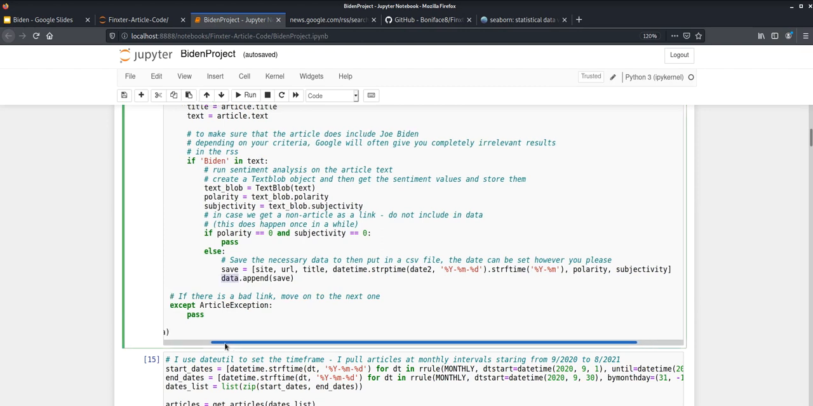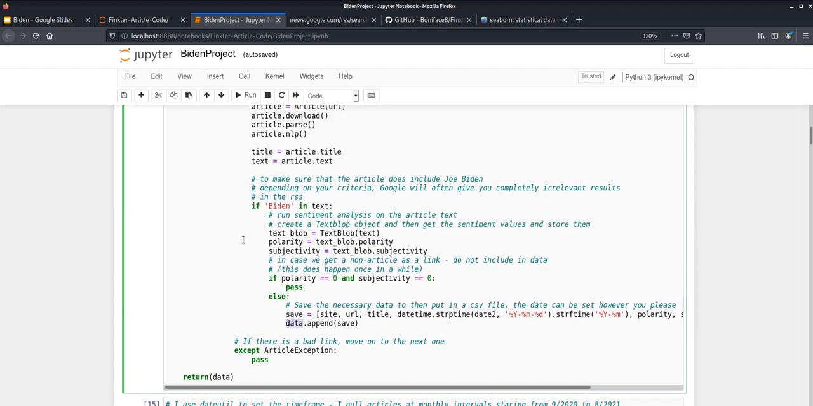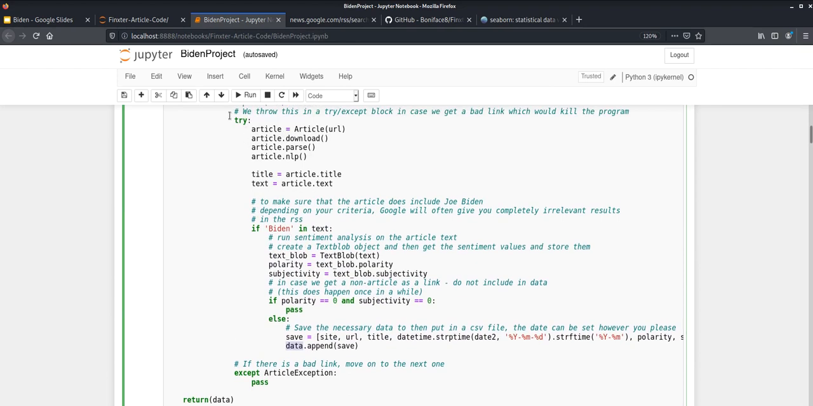Now, if you've noticed, I put all this in a try and except block. Let me scroll up just a smidge here. So I threw all this in a try except block just in case we get a bad link, which in that case would kill our program. If the article function here cannot process the request because of the bad link, it's not reachable, it will return an article exception error. You'll see this article exception in the error output, and you would have to start over again.